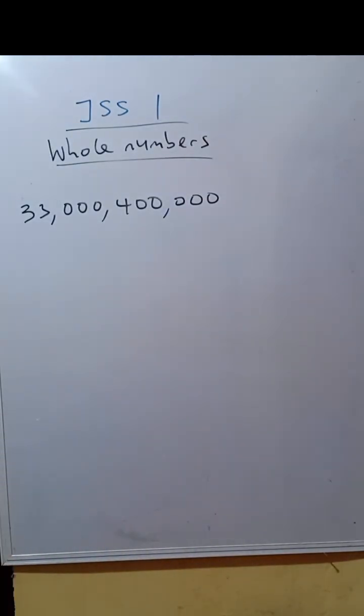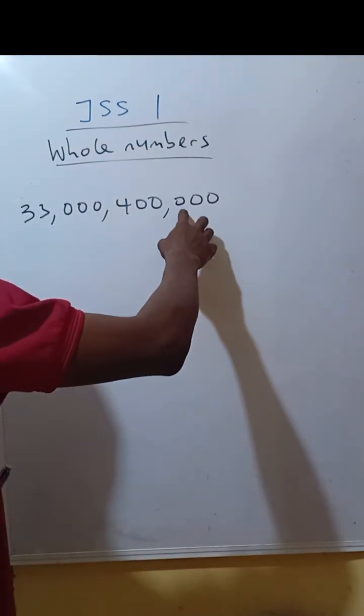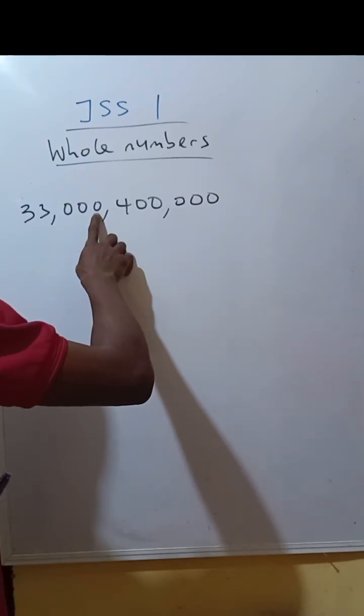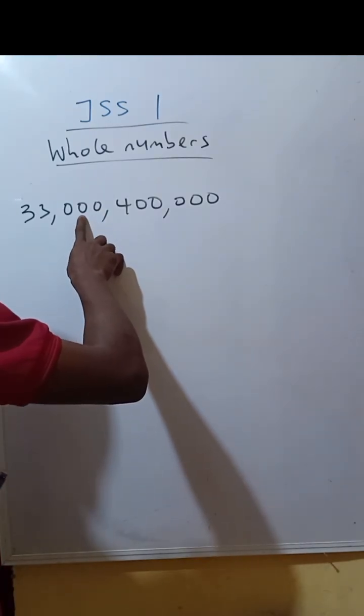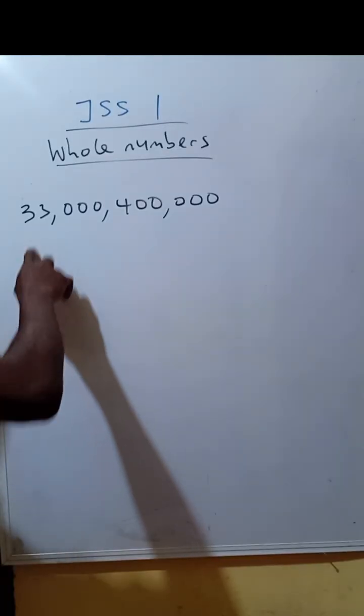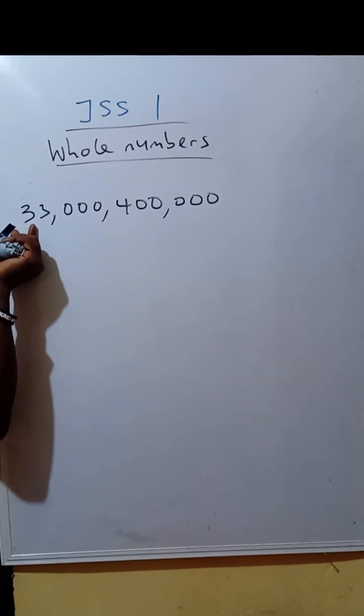First thing to do, you assign place value. This is units, tens, hundreds, thousands, tens of thousands, hundreds of thousands, million, 10 million, 100 million, billion, then 10 billion. Meaning that this digit here has the place value of 10 billion.